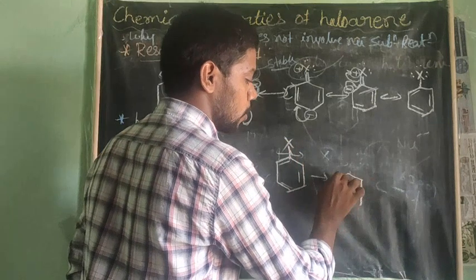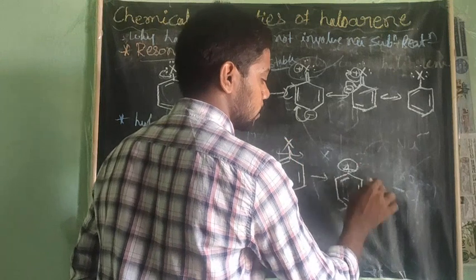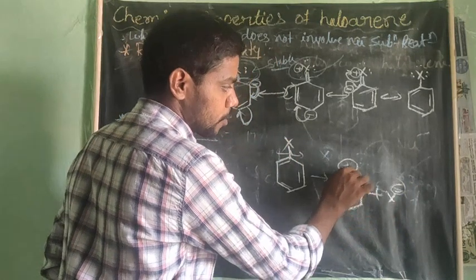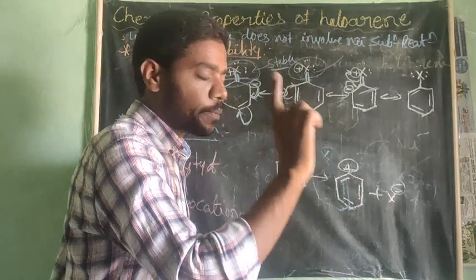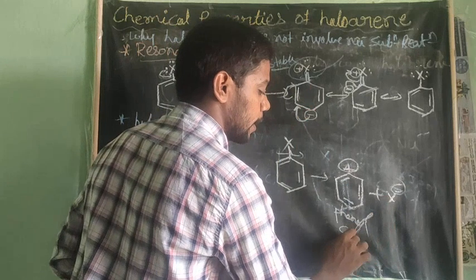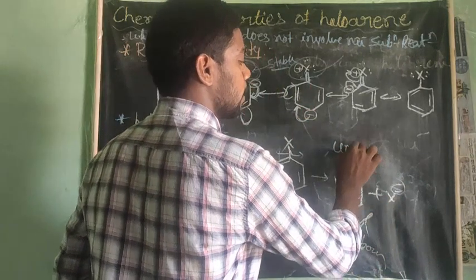After breaking this bond, it forms a carbocation, right? This is the positive charge and next this is X minus. This phenyl, this benzene ring, carries a positive charge. It is called a phenyl carbocation.